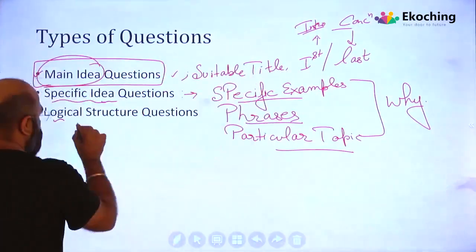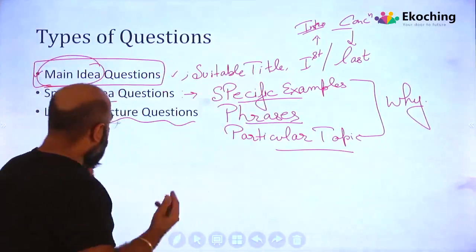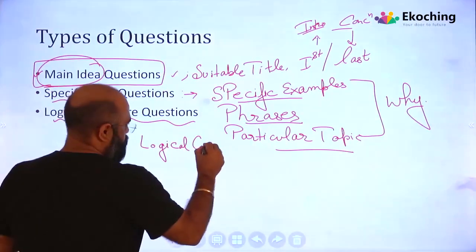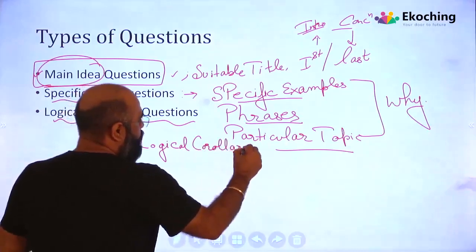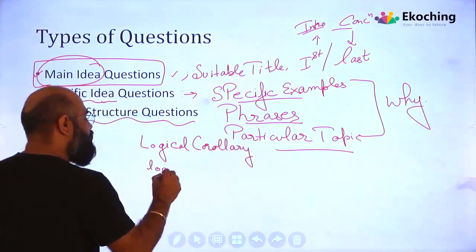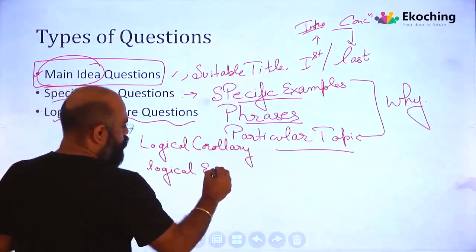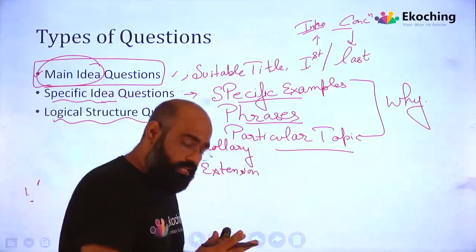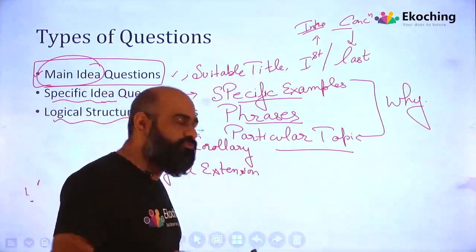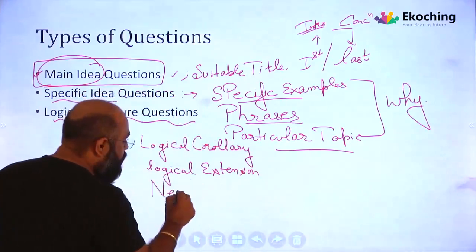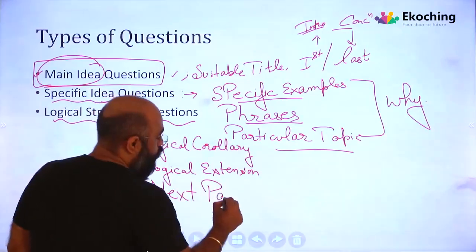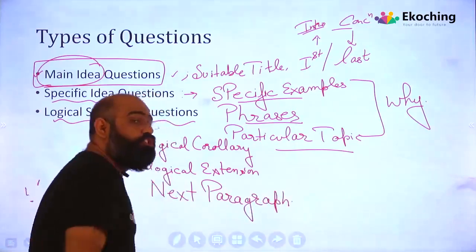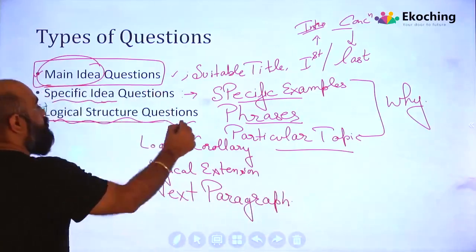Logical structure questions. So a logical structure question is probably, what can be the logical corollary of the given passage? What can be the logical extension of the given passage? Or for that matter, they will ask you the question, if at all ये पैराग्राफ और स्ट्रेच होता, जो पैसेज और स्ट्रेच होता, what likely would be the next paragraph, or what likely would be the discussion in the next paragraph, which means you have to understand the logical structure.